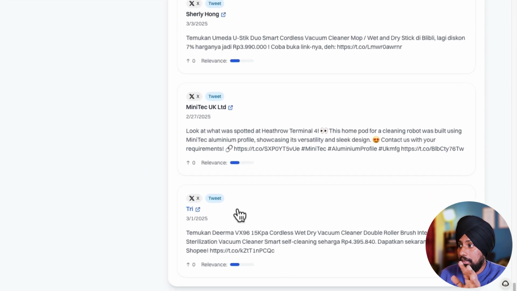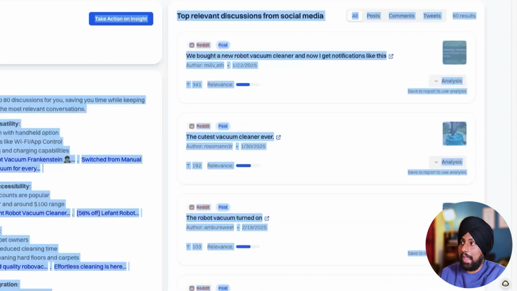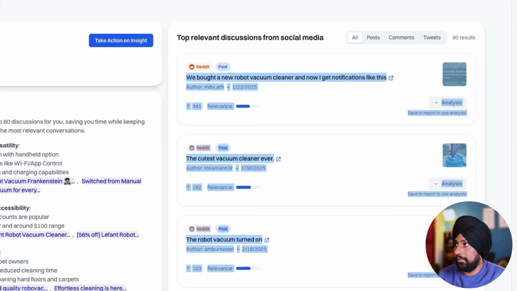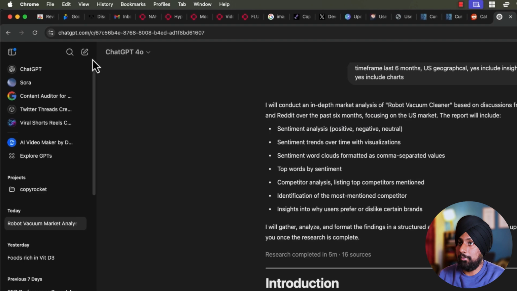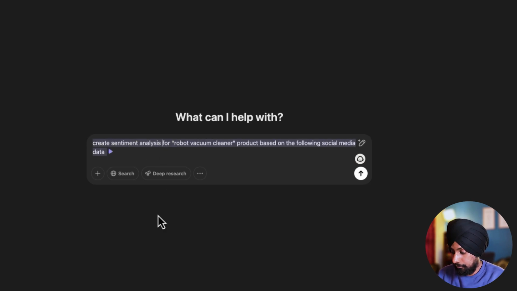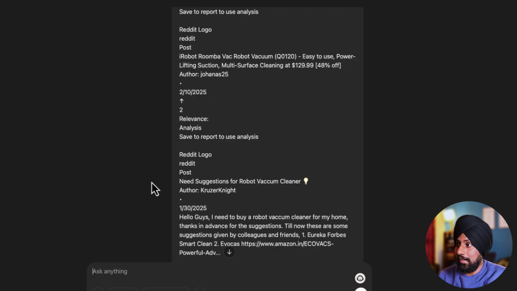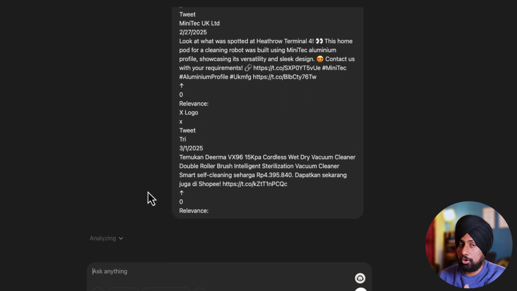What you can do here is after it does all the deep search, you can copy this. This is just a hack which I want to give here. Copy this and go to ChatGPT, create a new thread here, or you can go to Grok or whichever bot you use. Just say create. Here paste the data. It's as simple as that. So it will analyze all the data given as the context you have given here. It will start analyzing it and it will provide you the answer. Just wait for the outcome here.